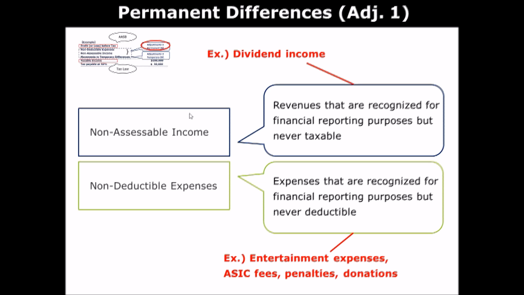Why? Because dividend income is coming from retained earnings, and retained earnings is after tax. So in order to avoid taxing the same thing again and again, ATO allows this dividend income not to be included in the tax return. So this is non-assessable income. It makes sense, right? And the other one is non-deductible expense. These are expenses that are recognized for financial reporting purposes but never deductible, for example, entertainment expenses.